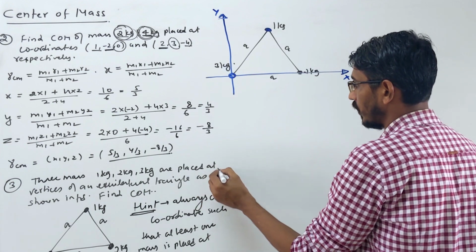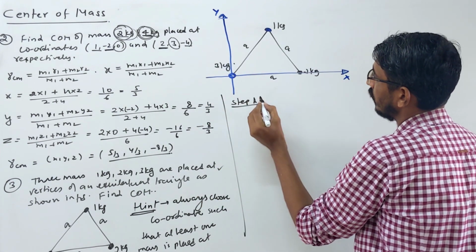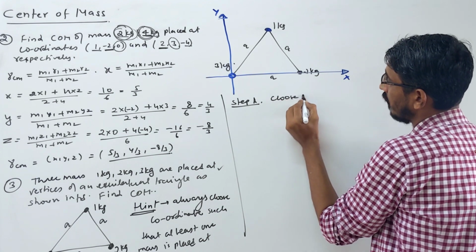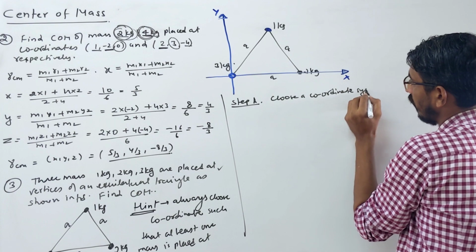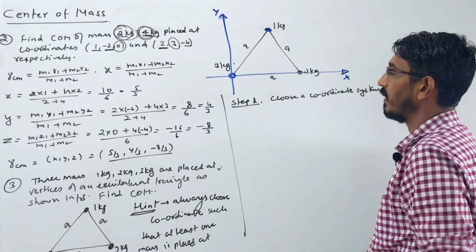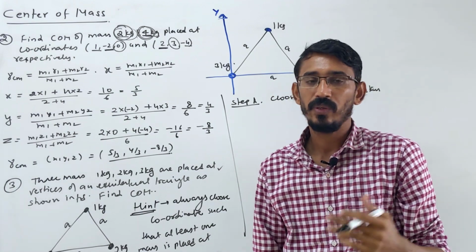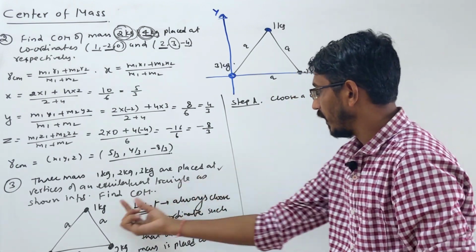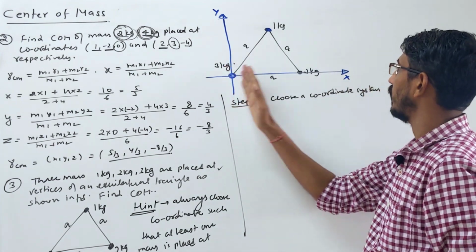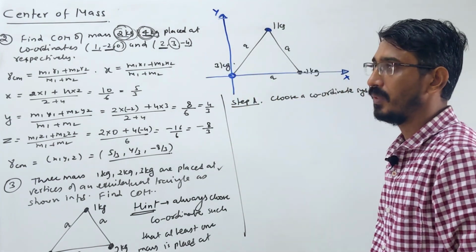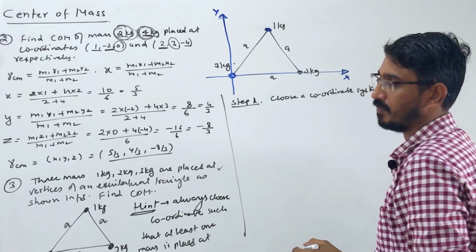Okay, I am writing the steps here so that you understand later easily. So how to solve this problem? Step 1. Choose a coordinate system, right? Sometimes the question itself gives the coordinates, the picture itself is drawn with coordinates already, and we don't need to do it. If not, and only this much of the picture is given, then you need to draw the coordinate system. You can choose here, you can choose here, your choice, it doesn't matter. So the first step is to choose a coordinate system, right?